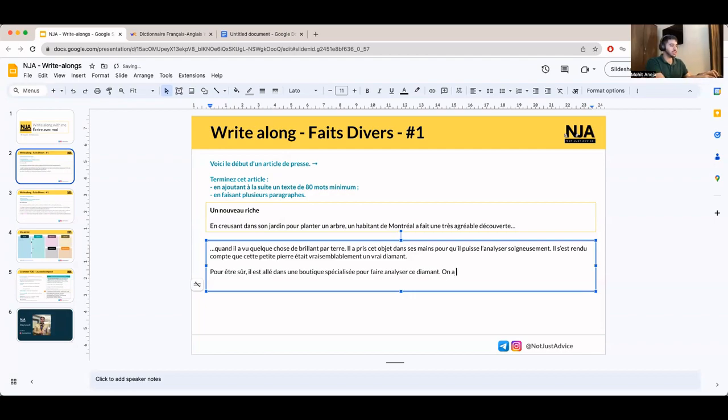Okay, so we say on a déclaré que c'était en effet un diamant d'une grande valeur. On a déclaré is basically an impersonal statement where I'm saying it was declared. Who declared it? I don't care, but it was declared by someone. On a déclaré que c'était en effet un diamant d'une grande valeur. It was declared that it was in fact a diamond of great value.